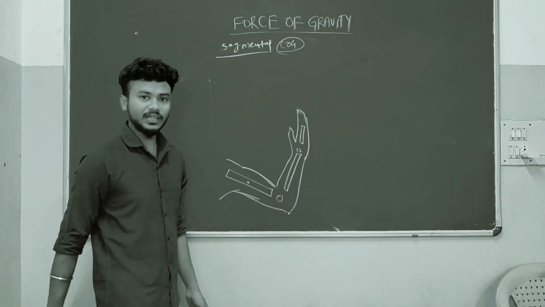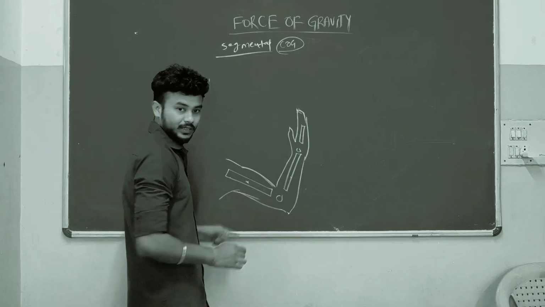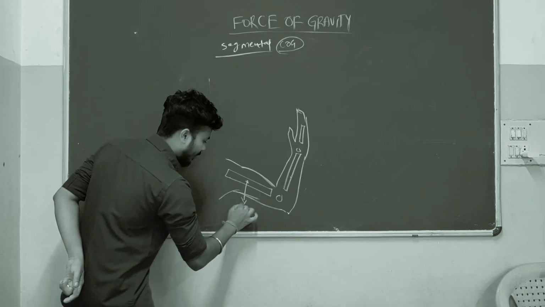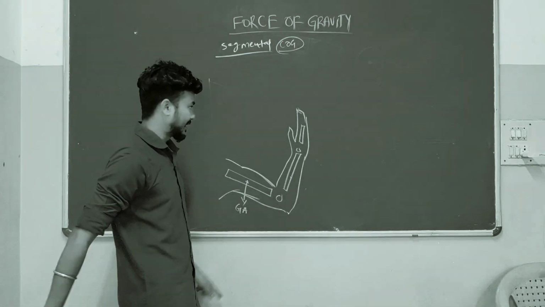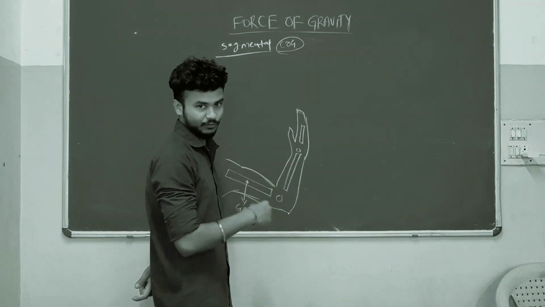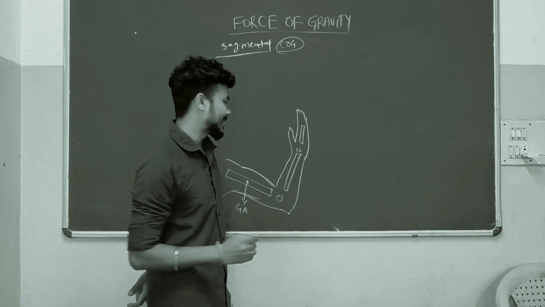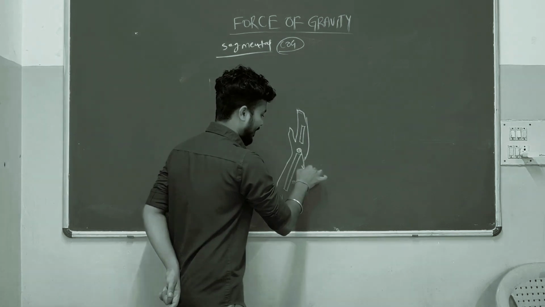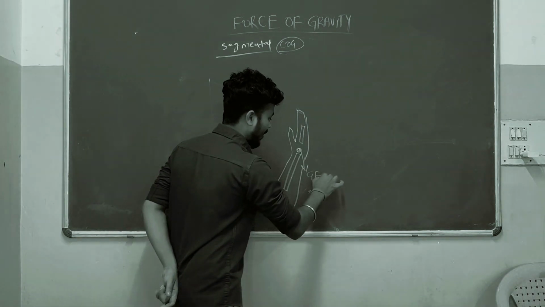Now we are going to see gravity on the arm segment. Suppose we mix the forearm and hand, treating them like one segment. Gravity will be here, downward: gravity on the forearm and hand.